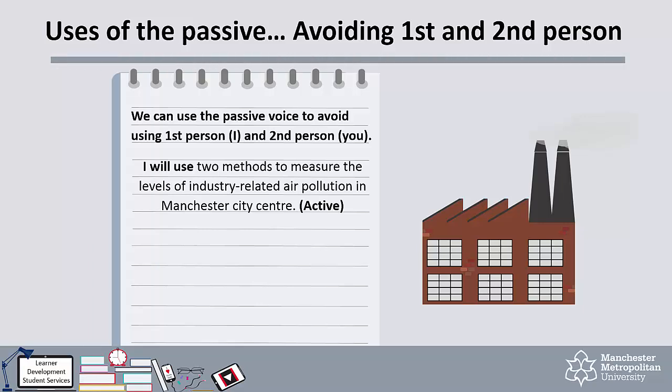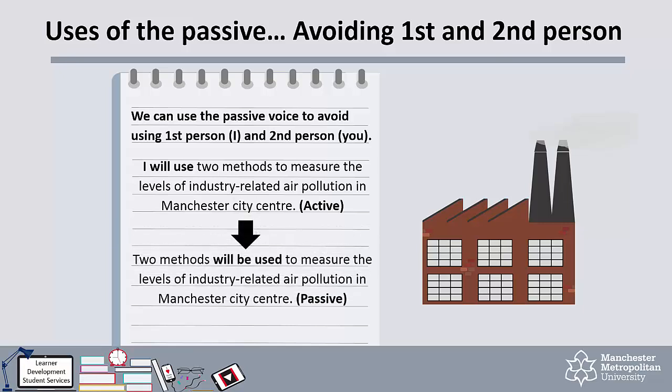It is usually best to avoid the first and second person in academic writing. For more information on this, please see our video on first, second and third person. As an example, you may have written this sentence. I will use two methods to measure the levels of industry-related air pollution in Manchester city centre. This sentence is active and it uses the word I. To avoid using the word I, you can make the sentence passive and omit this information. For example, two methods will be used to measure the levels of industry-related air pollution in Manchester city centre. It is still clear to your reader that you are conducting the research, but you have maintained a formal tone by avoiding the word I.